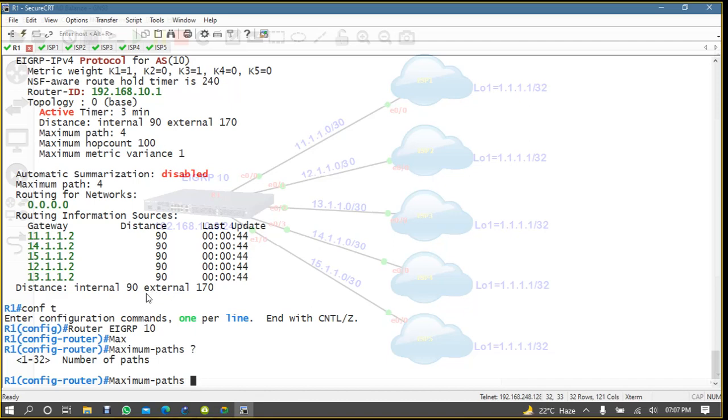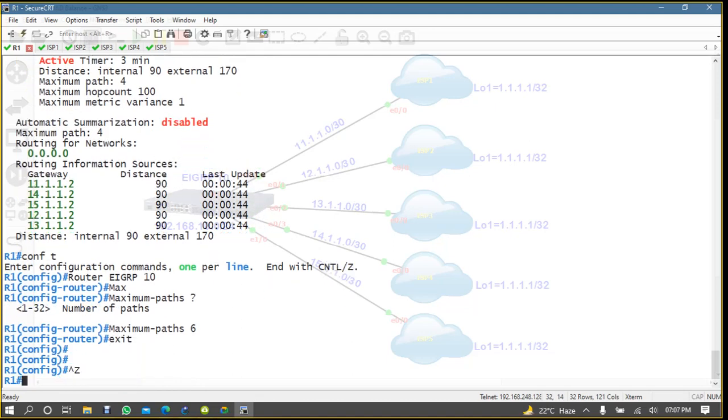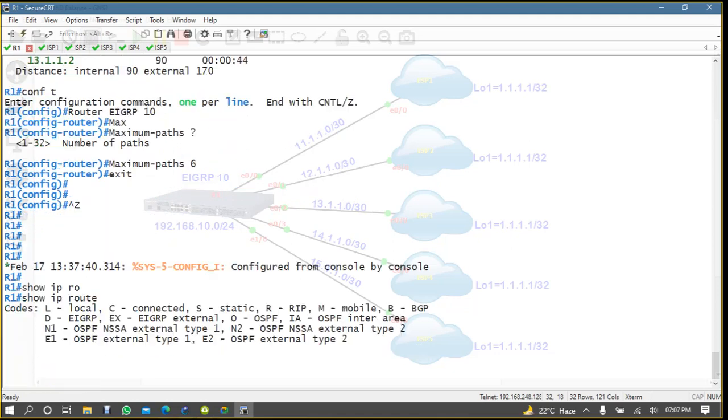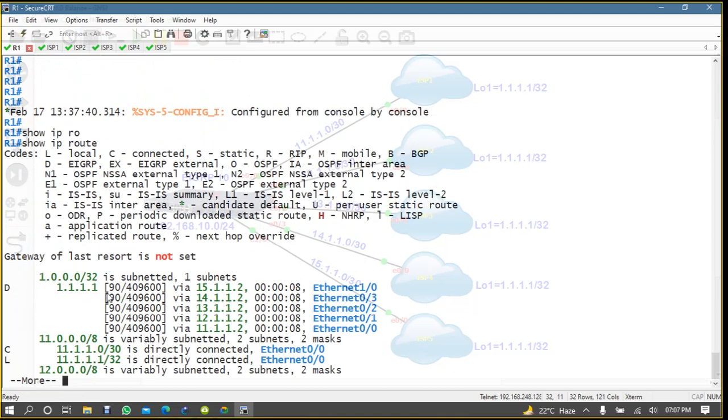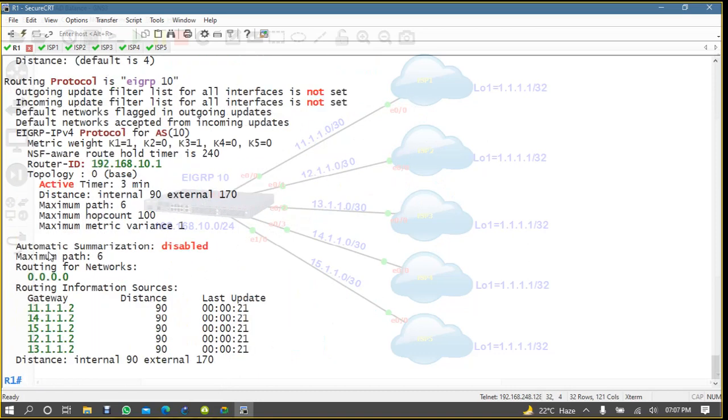Right now I don't need 32, so I can say 6, 7, whatever. So you say here 6, and then exit, and now you check here, show IP route. Now once you enable it, you see 15 came here. And now if you check show IP protocols, you will see here maximum path is 6.